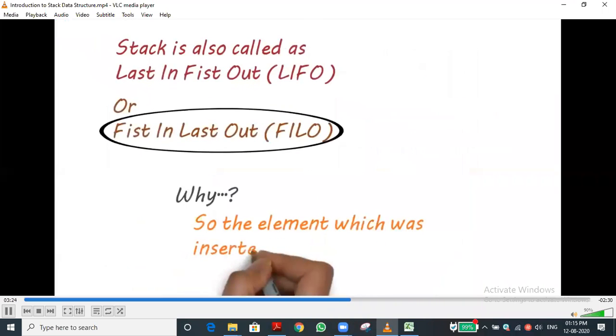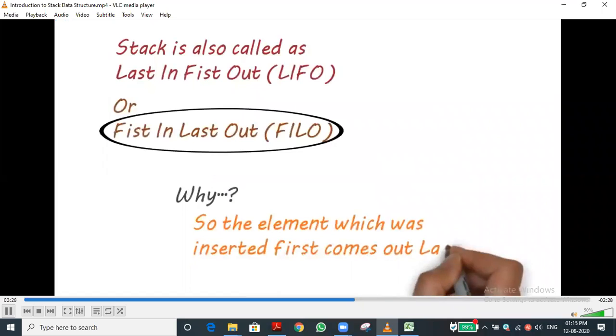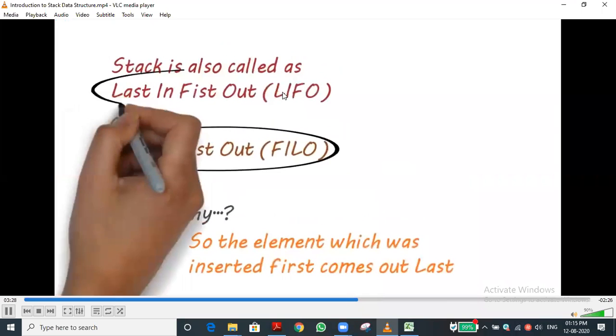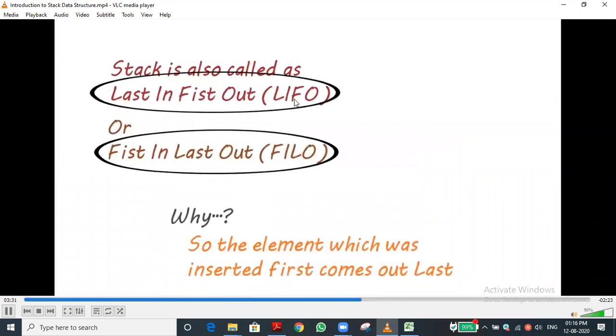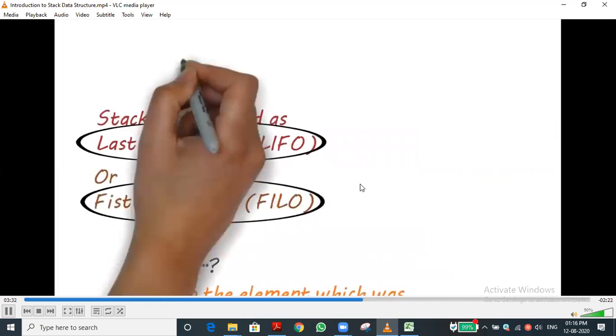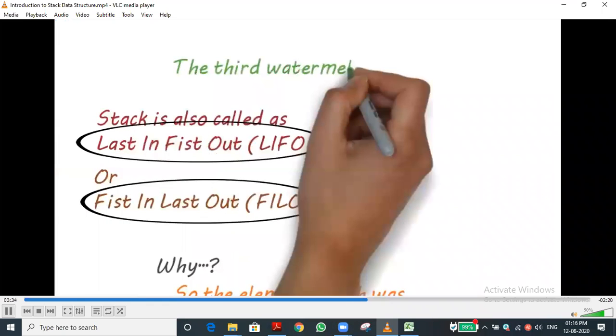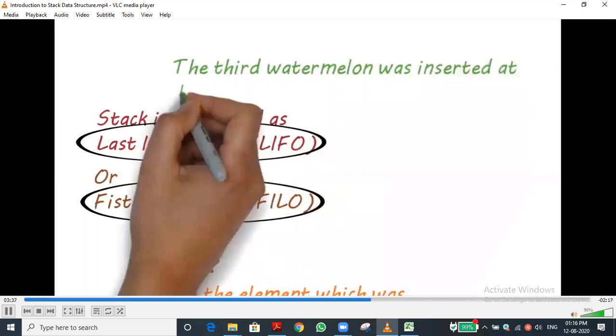The full form of FILO is first in, last out. Better you use the principle LIFO, that is last in, first out. The one we insert last will come out first.